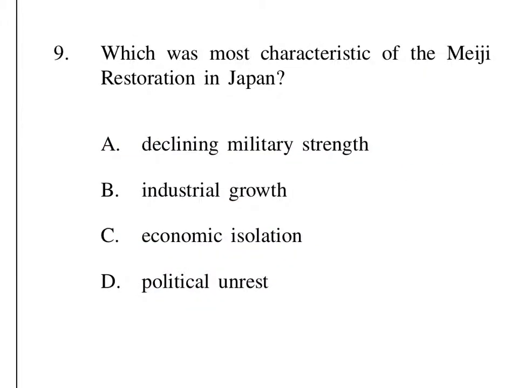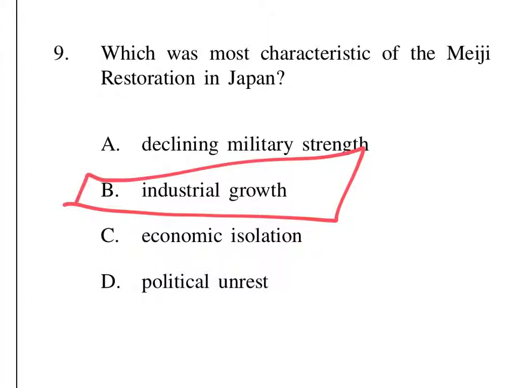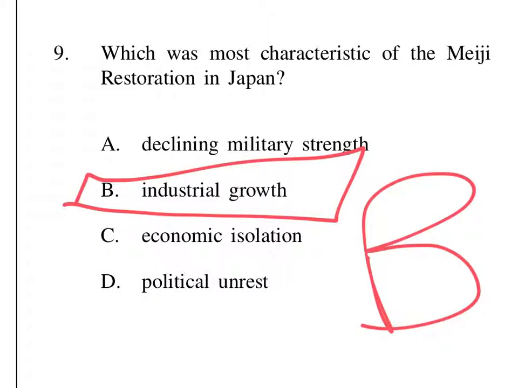Number 9, this is a little bit different from the kinds of questions that we've been exploring earlier. Which was the most characteristic of the Meiji Restoration in Japan? Was it declining military strength, industrial growth, economic isolation, or was it political unrest? I know that it was industrial growth. They're doing a whole lot of that in Japan. The answer is B.